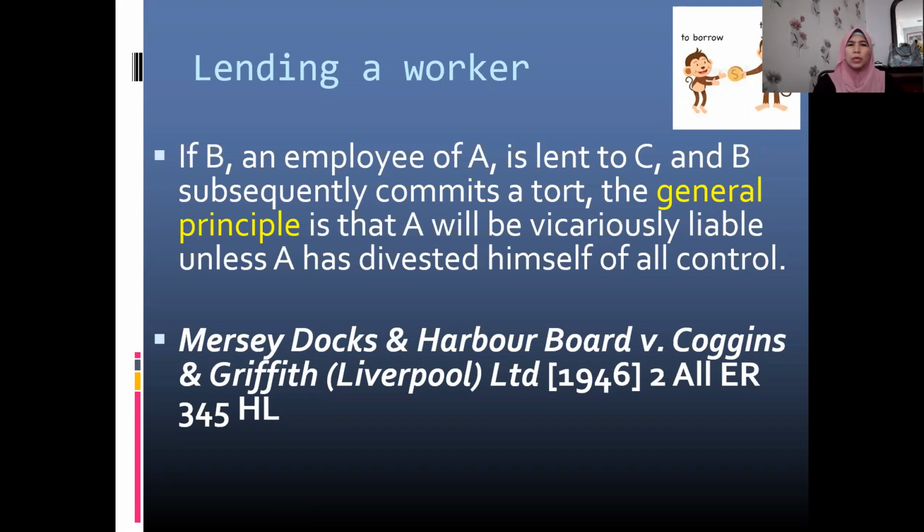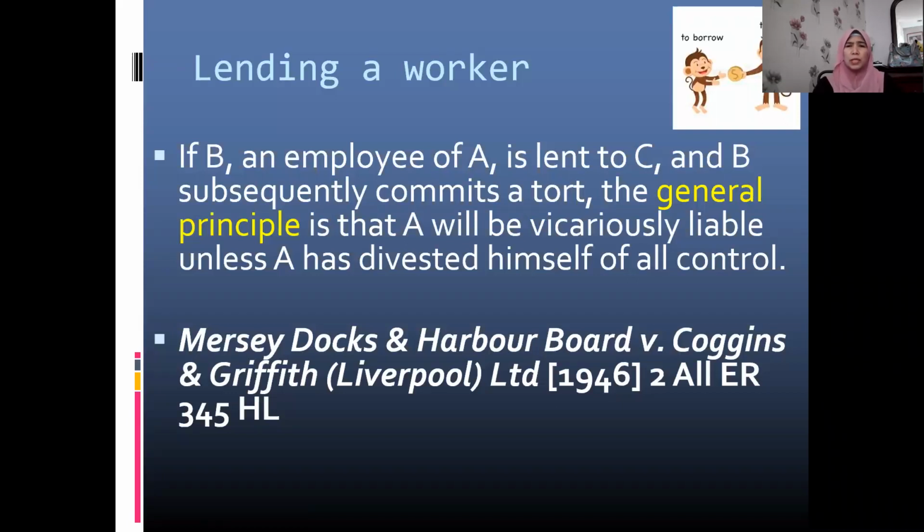In part 1, we discussed the first element in order to establish Vicarious Liability. The first element was to prove the existence of an employer-employee relationship, and that is done by way of establishing or proving a contract of service. And we have 3 tests that we have covered together.